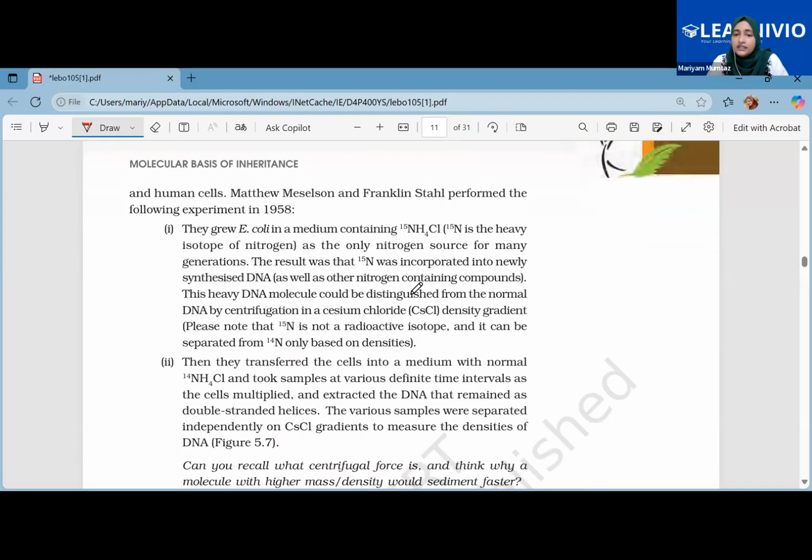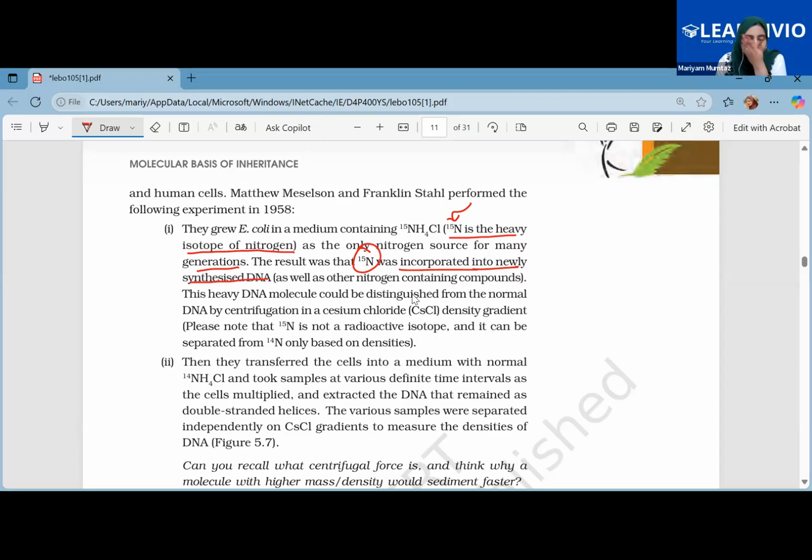Same way here, the ammonium chloride is taken, wherein the N15 is the heavy isotope of nitrogen, as the only nitrogen source for many generations. So they grew E. coli in NH4Cl that had the heavier version of the nitrogen. The result was that this N15 got incorporated into the newly synthesized DNA, because obviously E. coli took it from the medium, and thereby the DNA in that E. coli had heavier nitrogen in it.